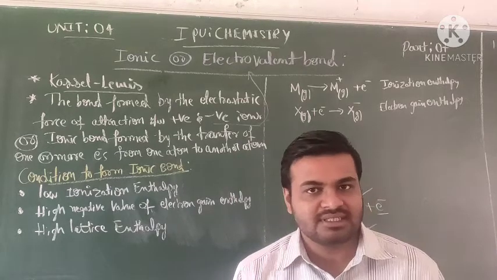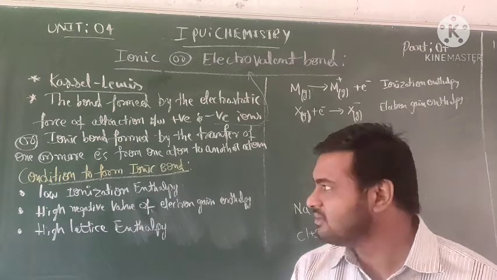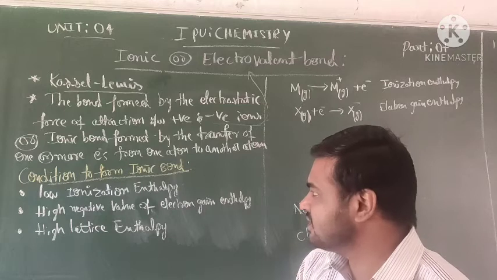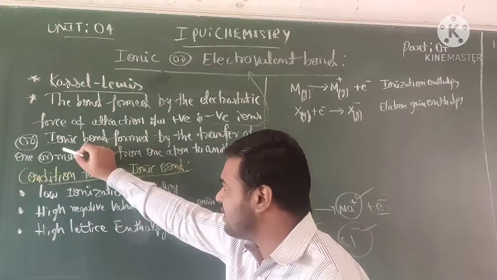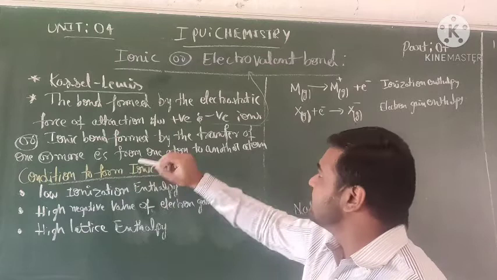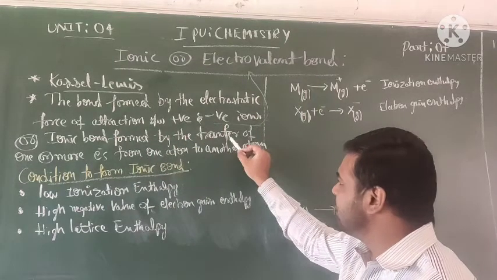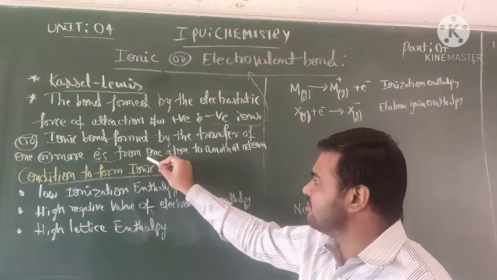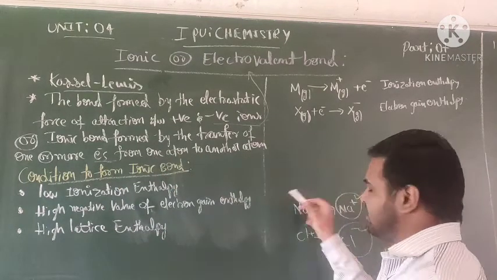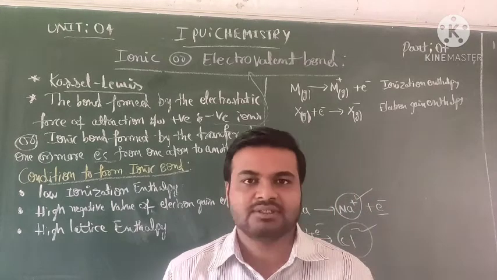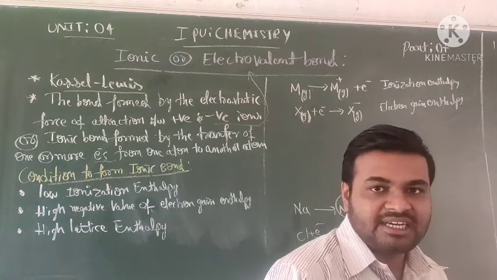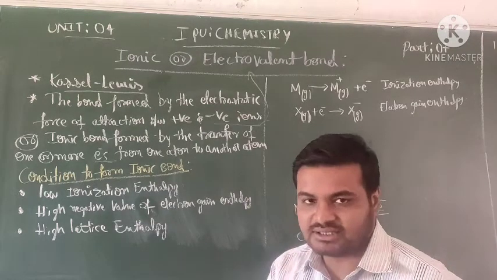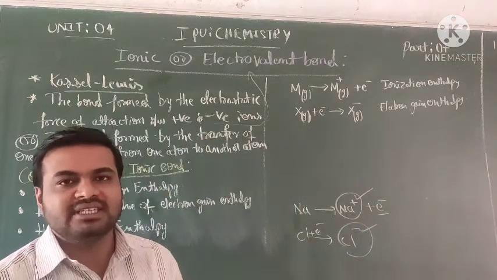So what is indicated? In covalent bonds, electrons are shared, but in ionic bonds, there are positive and negative charges. They are transferred. Otherwise, it is also defined: an ionic bond or electrovalent bond is formed by the transfer of one or more electrons from one atom to another atom. So very simple: covalent bond is sharing, electrovalent or ionic bond is transfer. Clear?